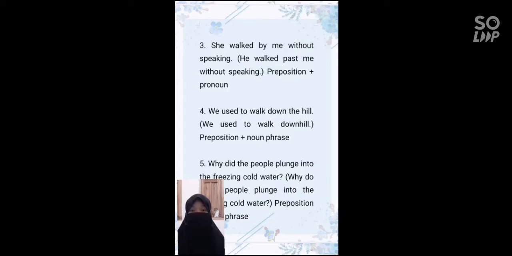We used to walk down the hill. The sentence consists of preposition plus noun phrase. Why did the people walk into the freezing cold weather?